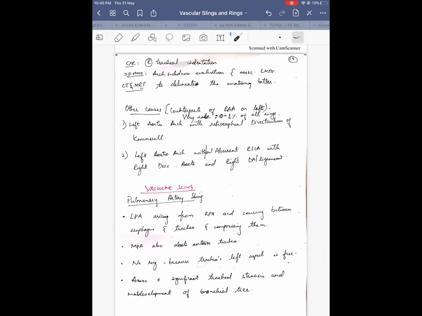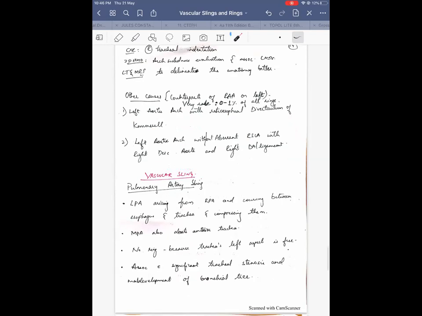Other causes of vascular ring are just the opposite of what I have discussed now, the counterparts of the right aortic arch on the left side. They are very rare, 0 to 1% of all vascular rings, which are left aortic arch with retroesophageal diverticulum of Kommerell, and left aortic arch with or without aberrant right subclavian artery with right descending aorta and right ductus. I don't want to explain this because it's the same on the left side.